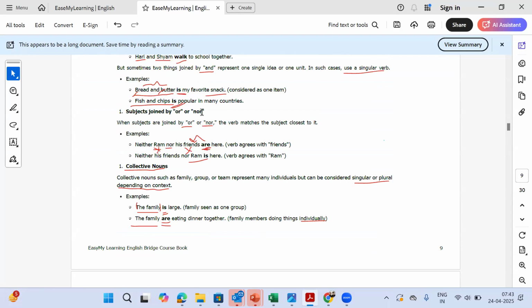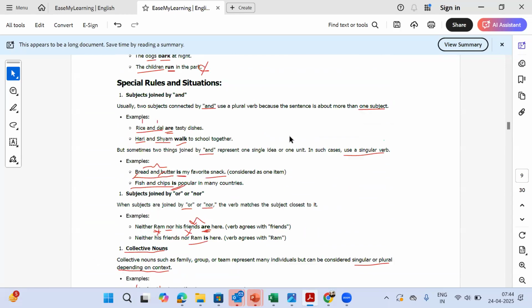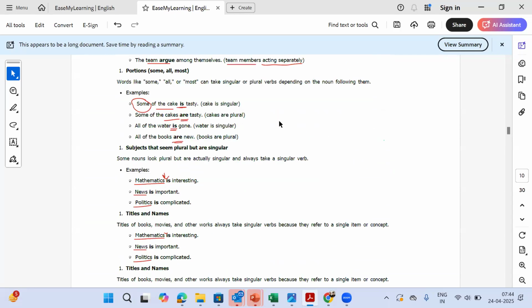Whenever something is joined by or or nor, not by and, we are talking about one. When it's and, we are adding something, talking about more than one. For example, Bishal and Archit are friends. So we are talking about them together, both Bishal and Archit. But we say Bishal or Archit will teach. One of us will teach. So we talk about only the last person, which is Archit. So it will be is, not are, if it's joined by or or nor. If it's joined by and, then it will be a plural verb.